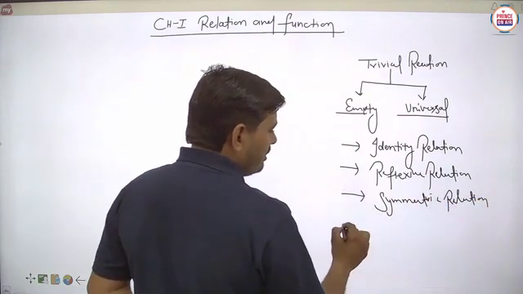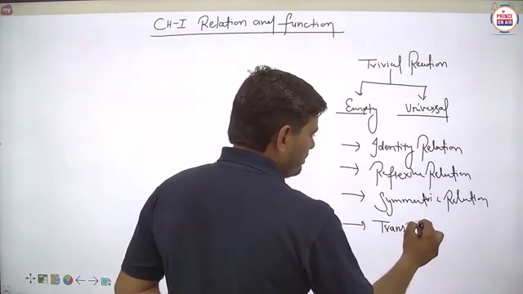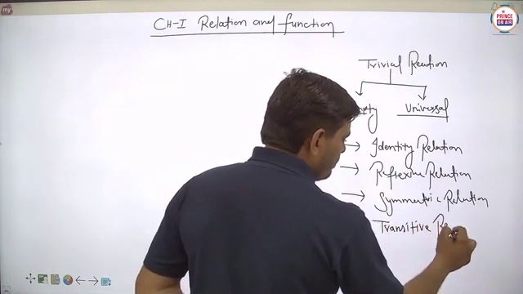Is it clear? So the last one is known as the transitive relation. Is it clear or not?